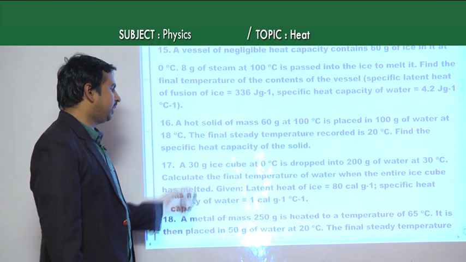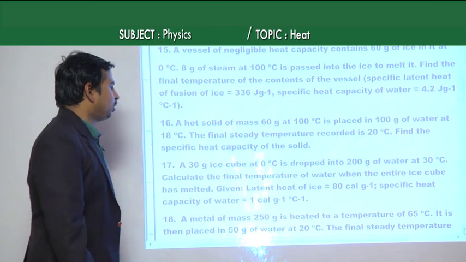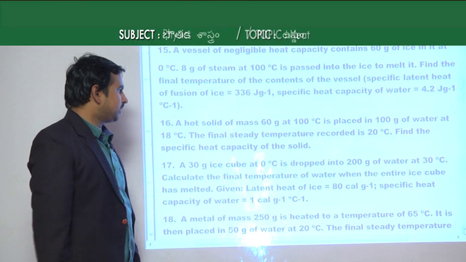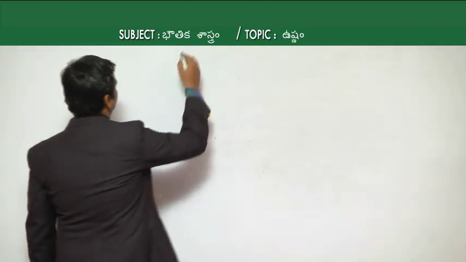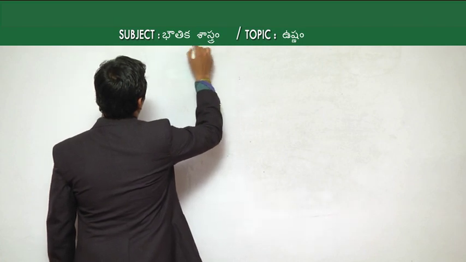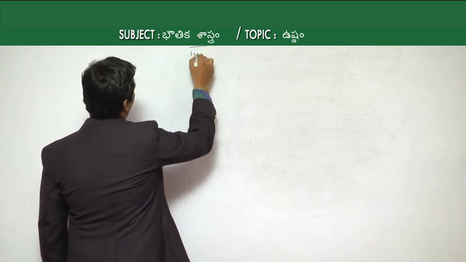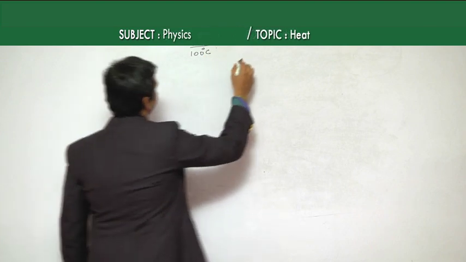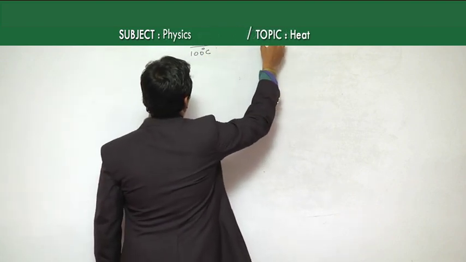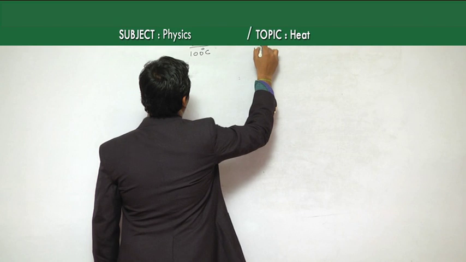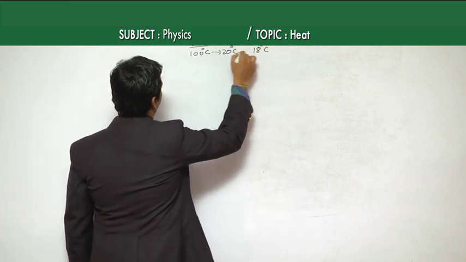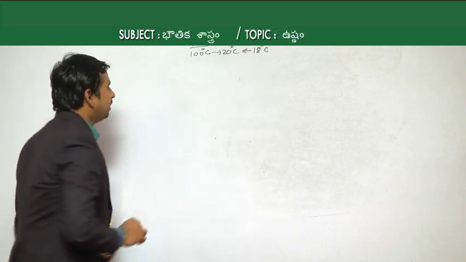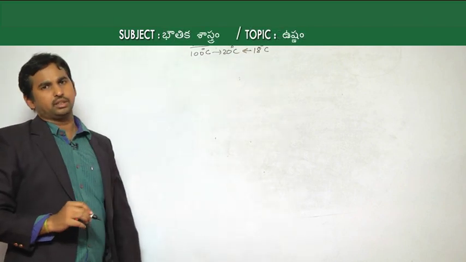Then what we have to find is the specific heat capacity of the solid. For that hot body, the solid, the temperature is 100 degrees Celsius, whereas the cold body, which is water, is at 18 degrees Celsius, and the final temperature given is 20 degrees Celsius.